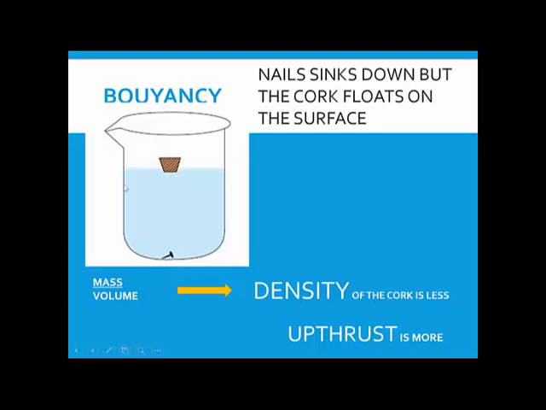Because these two things are floating in water only, we have to compare these densities with the density of water. Now we have to compare the densities of water and the cork. If we compare water and cork, the density of the cork is less as compared to the density of the water. So cork is less dense, that's why it will float on water. But if you compare the density of water and the density of the nail, the density of the nail is much higher than the density of the water.